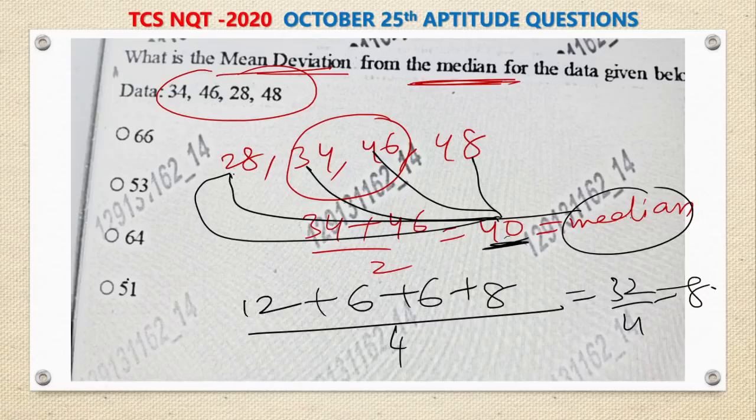Again, there is no such option. There is no chance that you will get these as answers. Those numbers are nowhere related to the question. So the mean deviation from the median of the given data is 8.